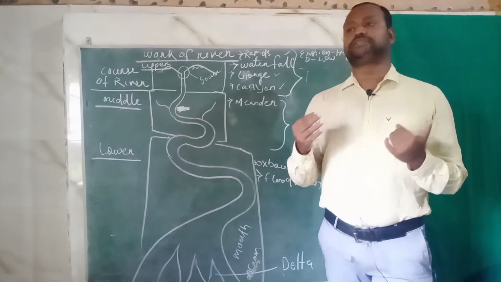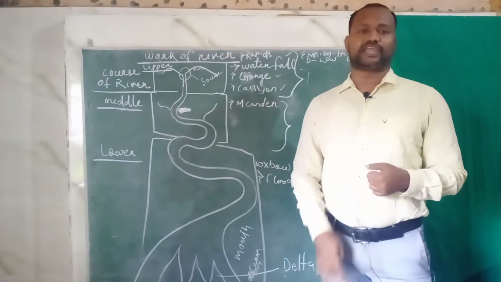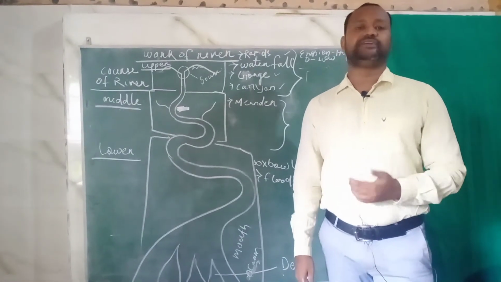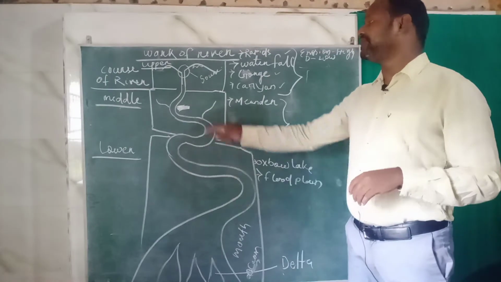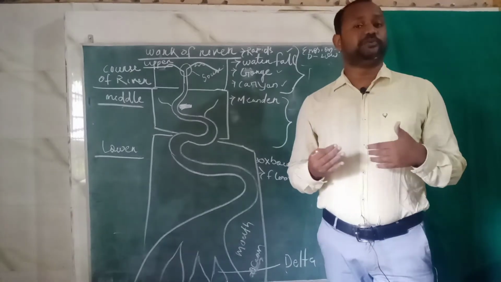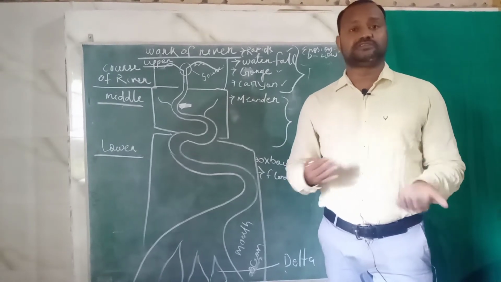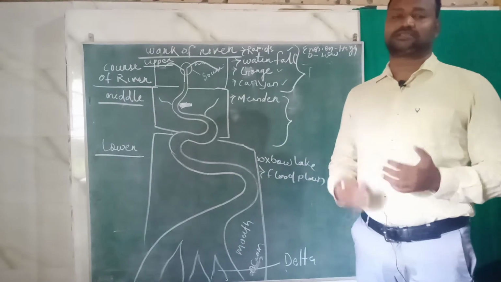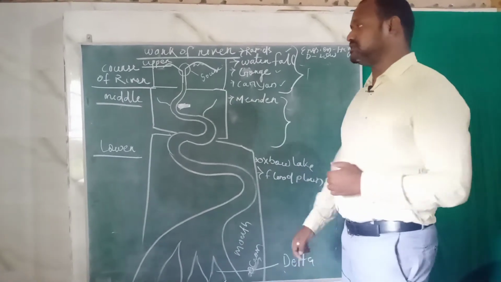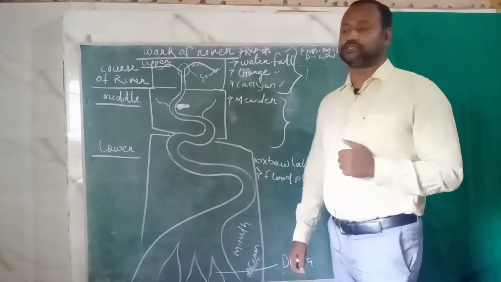Most of the time in the upper course you can see the river flow almost straight, but when it enters the middle course it starts making meanders. Why? It's because of the deposition and erosion action occurring simultaneously. So let's discuss how meanders occur. Meanders occur due to deposition and erosion.